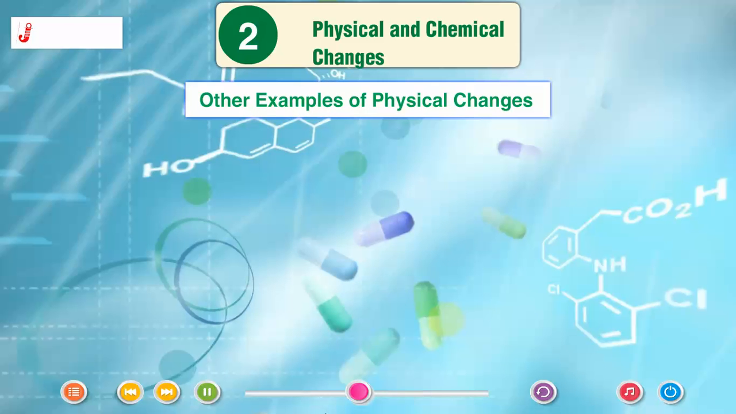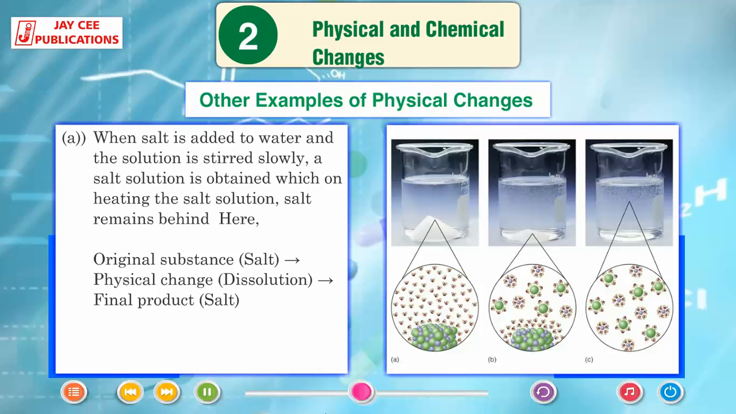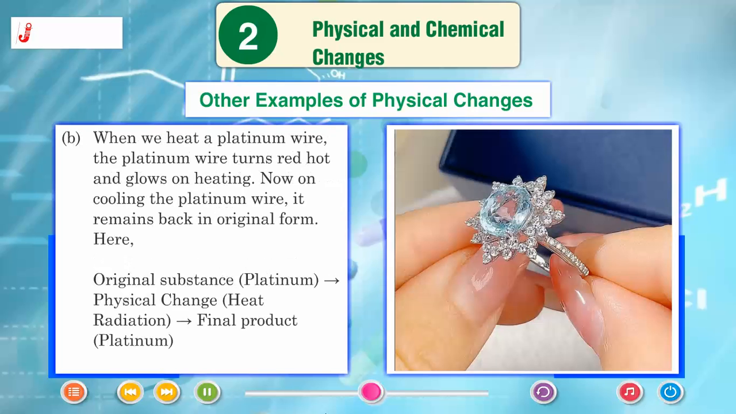Other examples of physical changes. When salt is added to water and the solution is stirred slowly, a salt solution is obtained, which on heating leaves the salt behind. Here the original substance, salt, is recovered, so dissolution is a physical change. When we heat a platinum wire, the platinum wire turns red hot and glowing on heating.